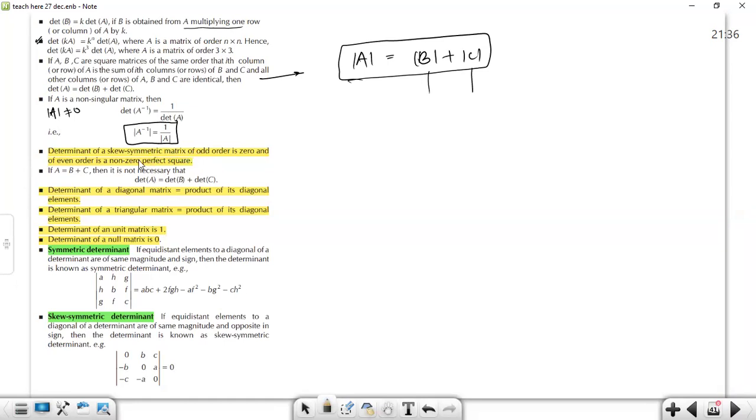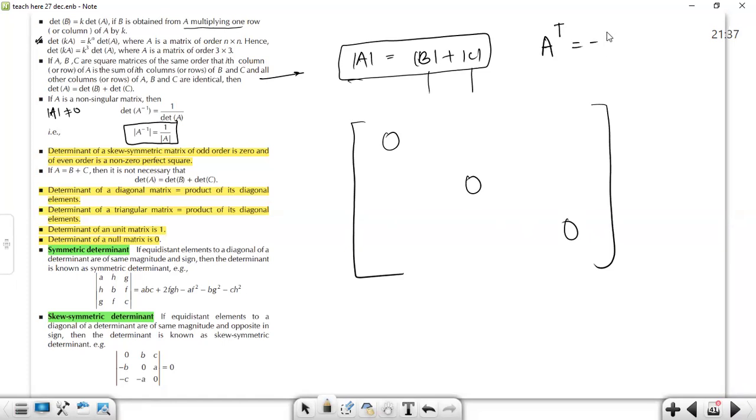Coming to the next property, determinant of a skew symmetric matrix. What is a skew symmetric matrix? Let me just write a pattern whose diagonal elements are zero. Basically, the definition is this: when a matrix's transpose equals the negative of the matrix, then A is a skew symmetric matrix.